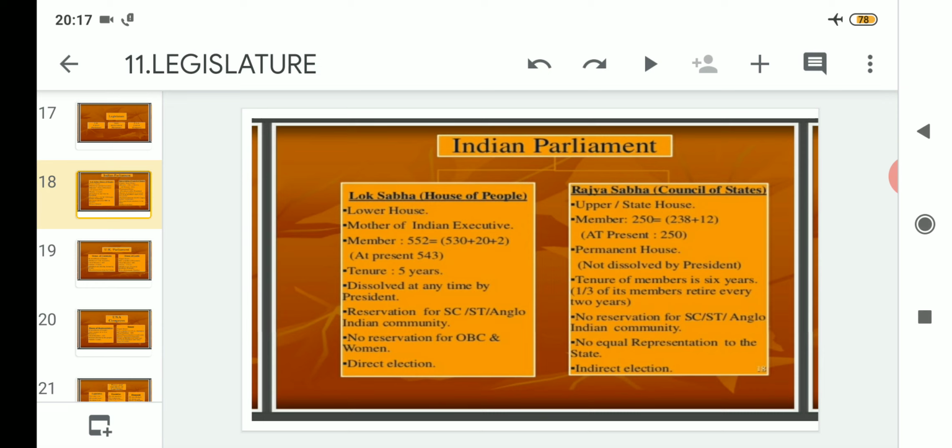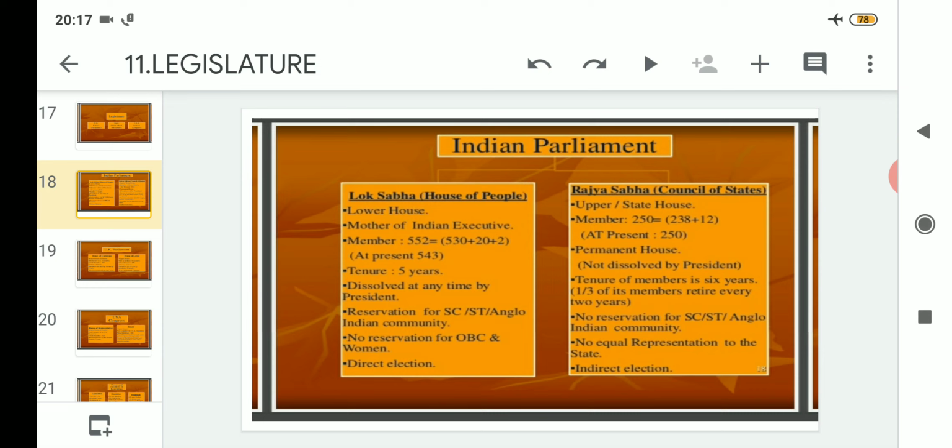After that, there is no reservation for SC, ST, and the Anglo-Indian community. Clear? That means, as we have seen in the case of Lok Sabha, there was a reservation for the scheduled castes, the scheduled tribes and the Anglo-Indian community. But in the case of Rajya Sabha, as this is a permanent house and these members are elected through indirect elections, no reservation system is there in the Rajya Sabha.